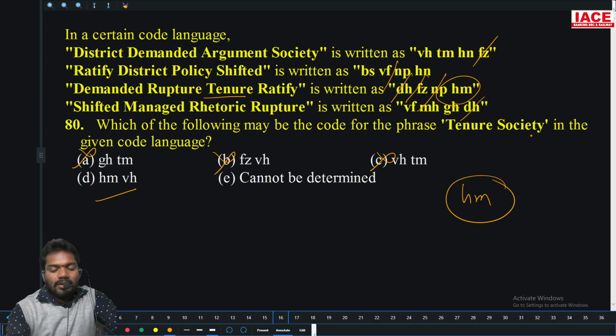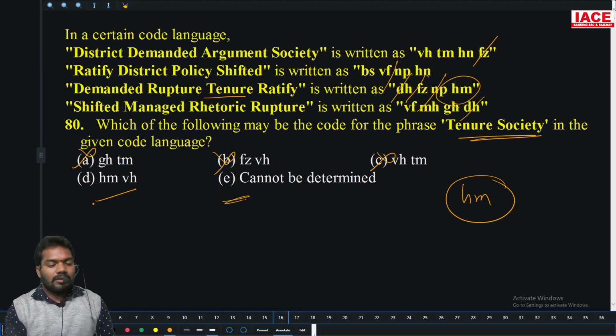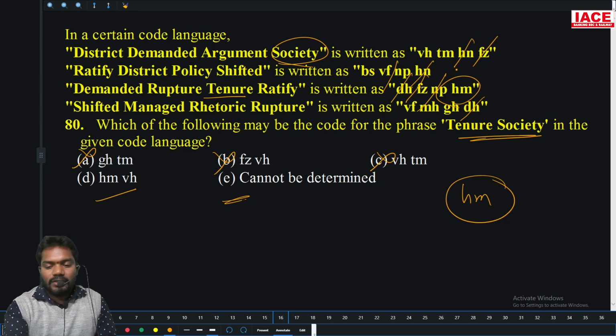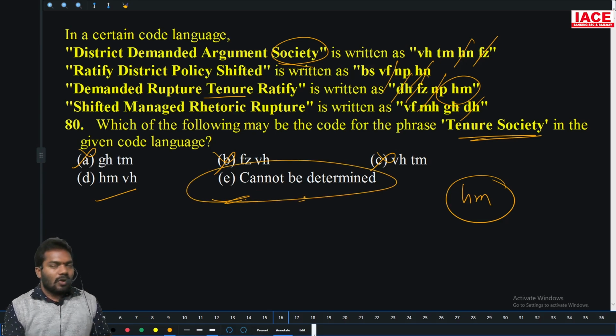So what is the society? If there is no option, the final option is D only. Then you can see that society also. But society cannot be determined out there. What is the society? Then only society is here. Then VH. TM is not possible. HN is not possible. VH, TM cannot be determined. Option E is the right answer because you cannot find out for society.